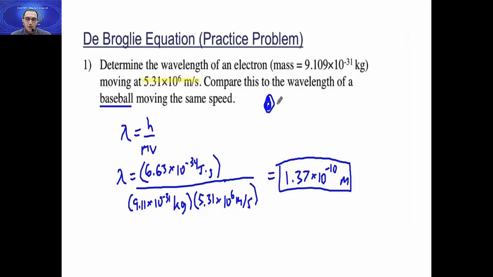Pay attention, the relation between lambda and the momentum mv is inversely proportional. Don't forget this. It means that lambda and the mass are also inversely proportional. If you have a proton or electron, you will find its mass is very small, so the wavelength is very huge. So we can observe the electron wavelength.